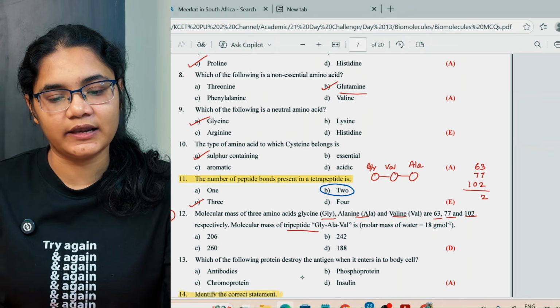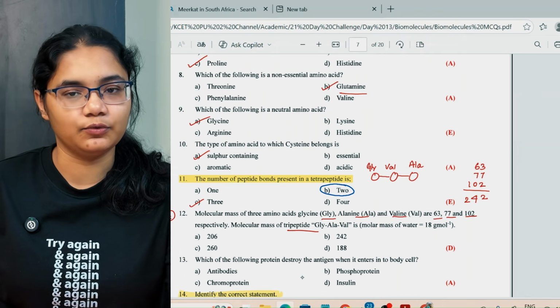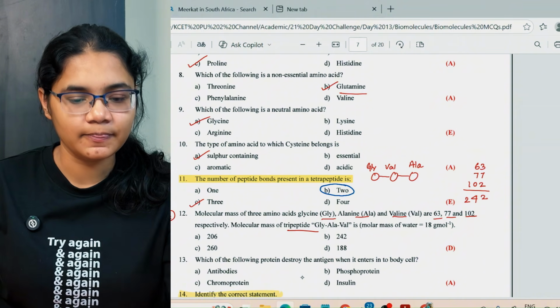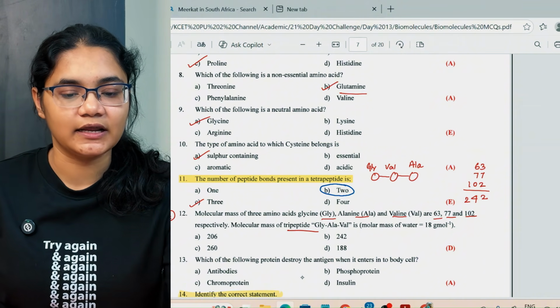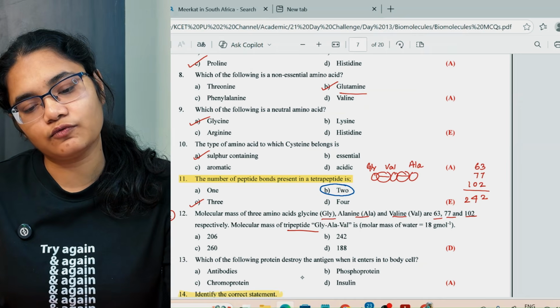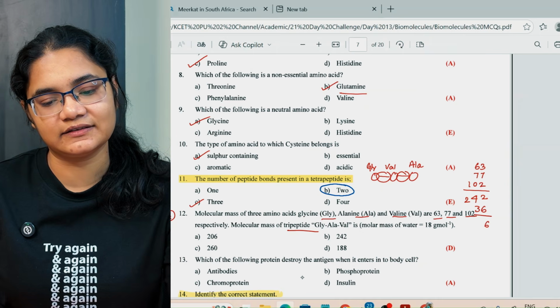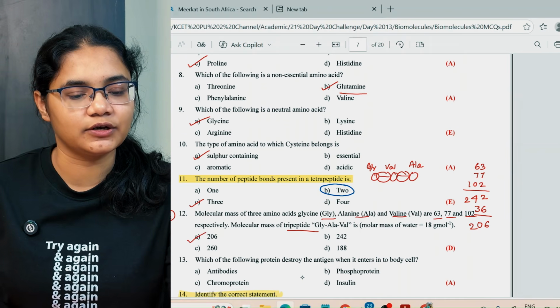Adding them, we have 242 here, right? That is the molar mass of all the amino acids together. Now, due to the peptide bonds, there will be loss of 2 water molecules. So 2 water molecules will be around 36 grams. So 242 minus 36 is 206 gram. That is option number A.